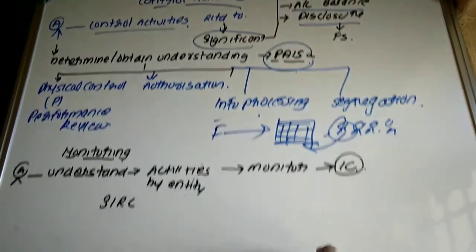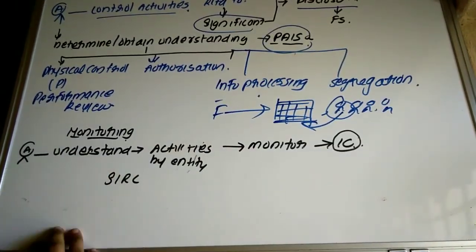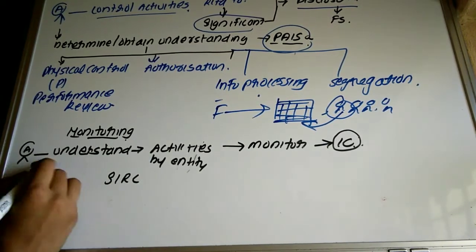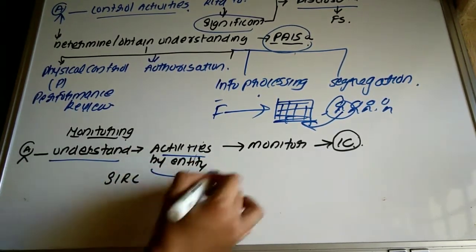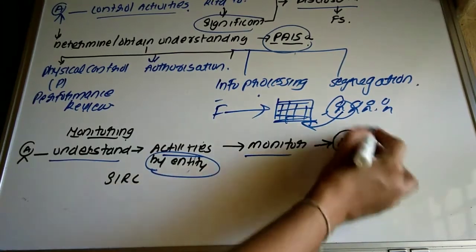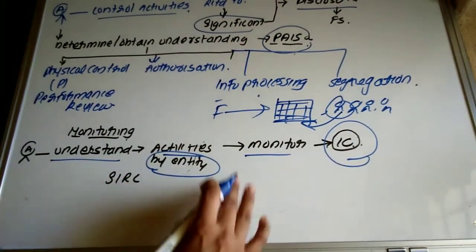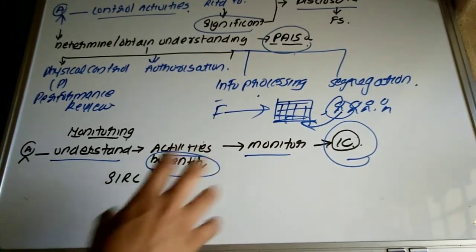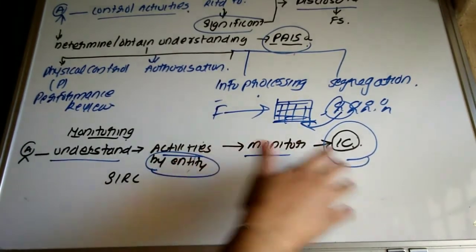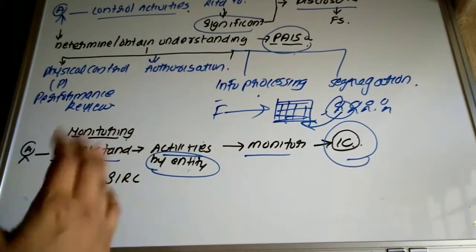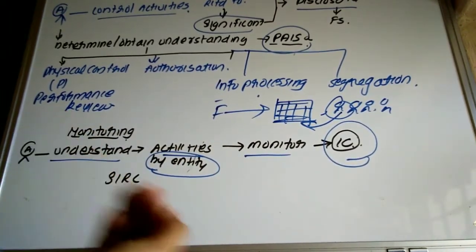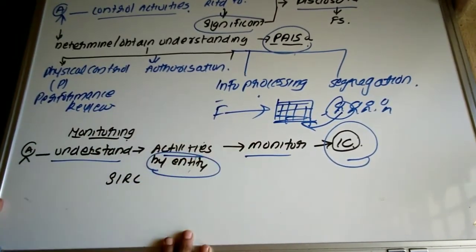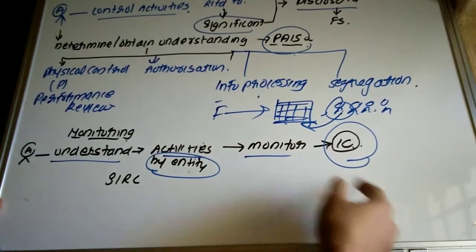Then next component of internal control system is what? Monitoring. Auditor. We know that auditor should understand what? Activities which has been undertaken by the entity to monitor the internal control system. It is the responsibility of the management of that entity to make appropriate monitoring of the internal control system. So auditor have to determine what are the activities that has been taken by the management to monitor it.